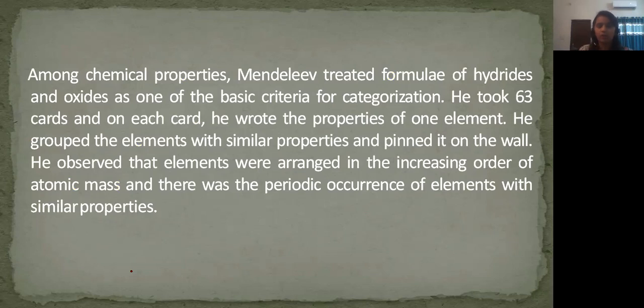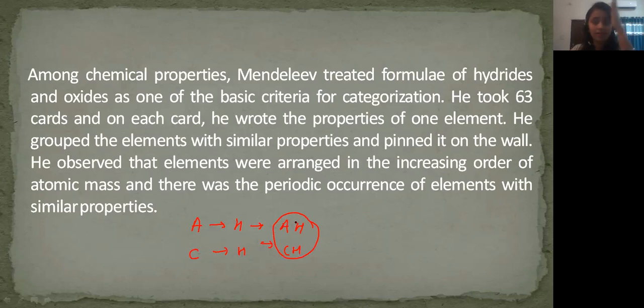On the basis of them, suppose there's element A, which is very reactive towards hydrogen, and there is element C, which is also very reactive to hydrogen, and they are going to make the same compounds, that is AH and CH. So they are to be categorized, they are to be placed in the same group.